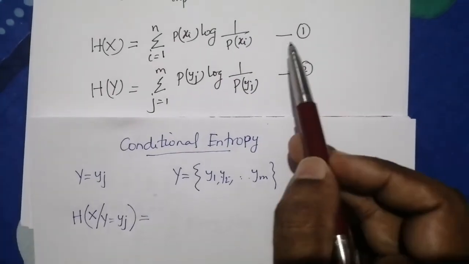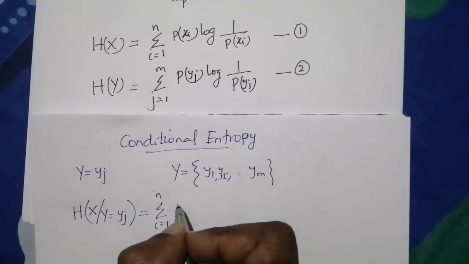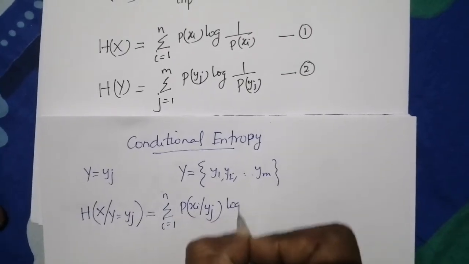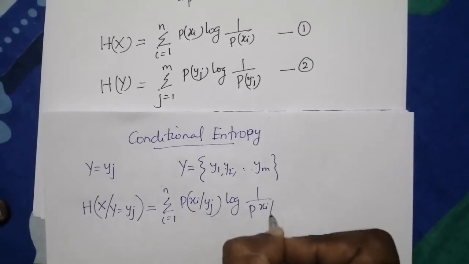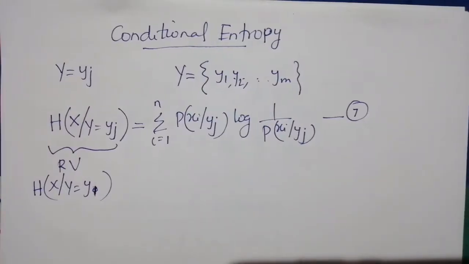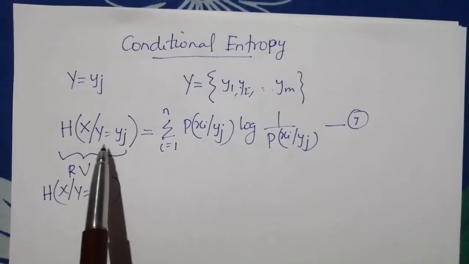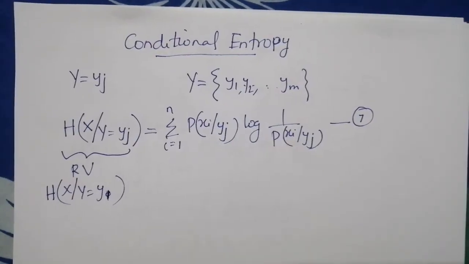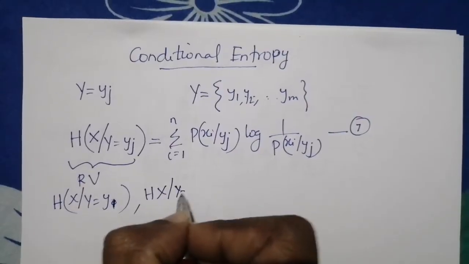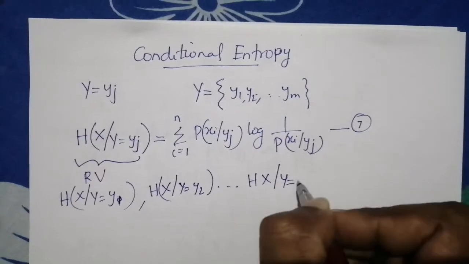That is given by, from equation number 1, sigma i equal to 1 to n, and instead of p of xi we have p of xi given yj, log 1 by p of xi given yj. This is equation number 7. That is, H(X given Y equal to yj) itself is a random variable because Y can take any value from y1 to ym. That is, H(X given Y equal to y1), or H(X given Y equal to y2), etc., up to H(X given Y equal to ym).